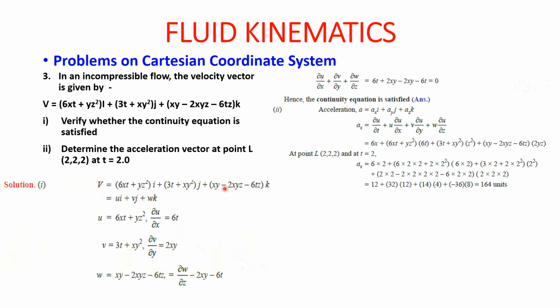That is this equation with respect to z. So it will be only 2yz because it is only related with x.